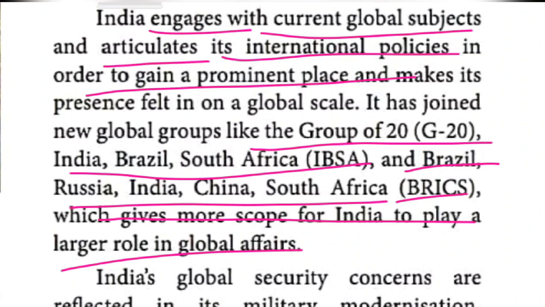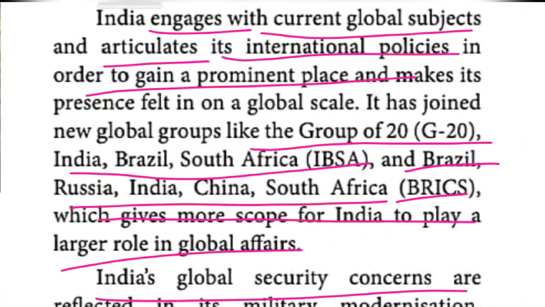Now India's global security, this is very important, children. India's global security concerns are reflected in its military modernization. So India made little changes in the field of military as well as maritime security.